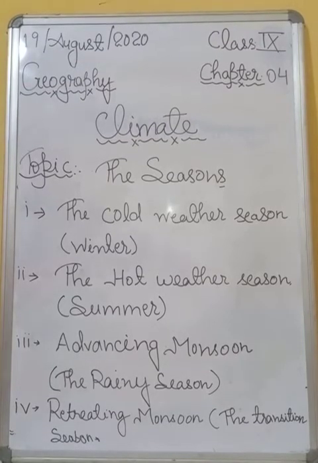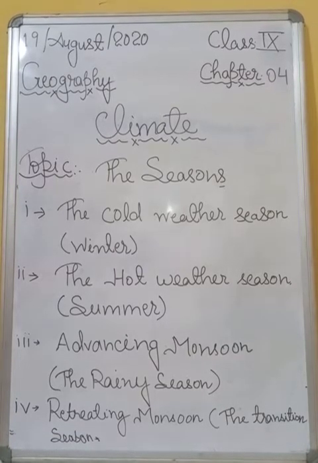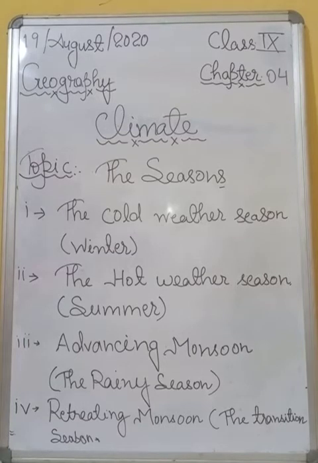So students, I told you that there is an inflow of cyclonic disturbance from the west and the northwest, which have originated over the Mediterranean Sea and Western Asia. All right, and they cause winter rains over the plains where you are living, it means in northern India, UP, and snowfall in the mountains.